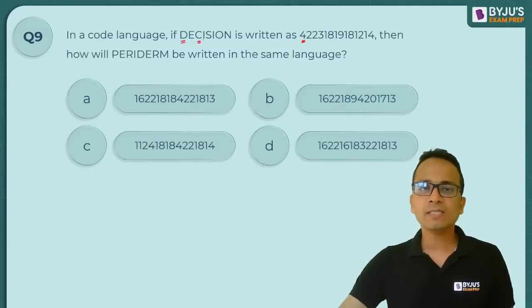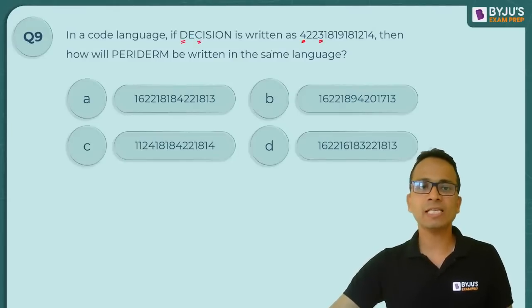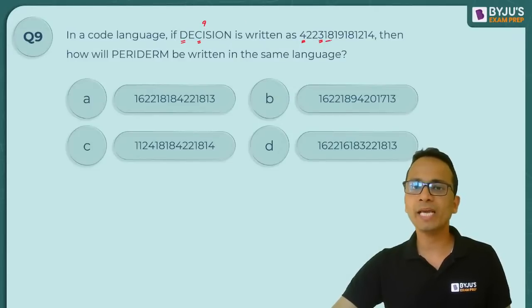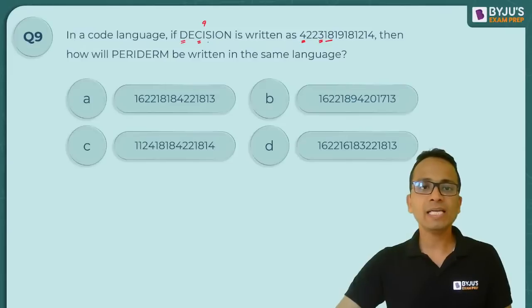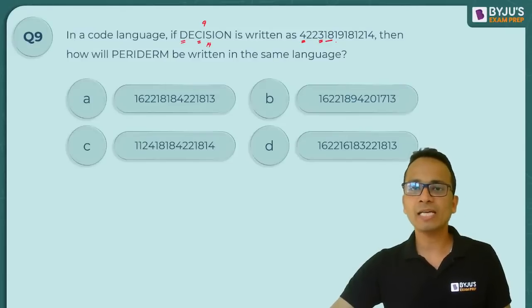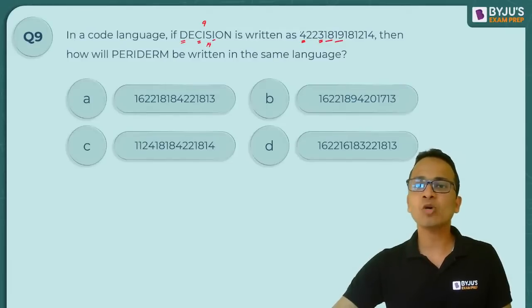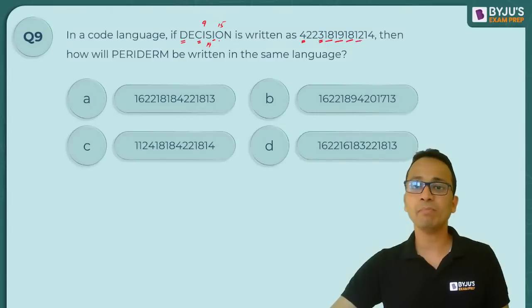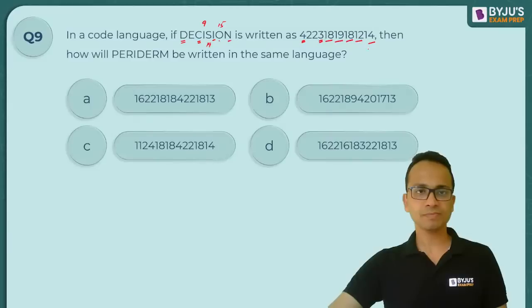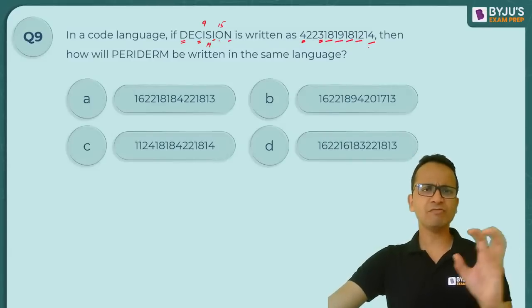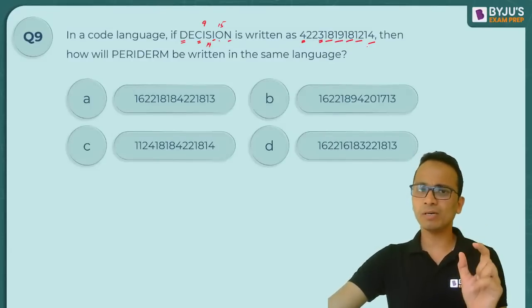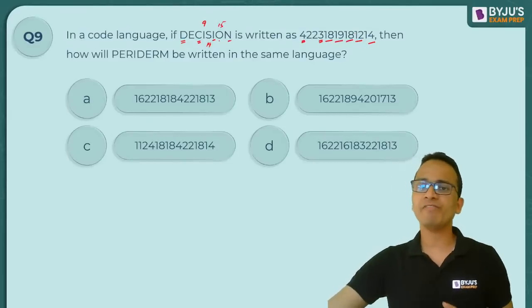Now C is 3, it is written as it is. I का कोड होता है 9 और उसको डबल करके 18 कर दिया. S is 19, it is written as it is. Again I को 18 बना दिया. Fine. O में 15 होता है, यहाँ पे पता नहीं क्या किया, -3 कर दिया and N को as it is लिख दिया. Okay, so what I've done is I have picked the number code for each and every alphabet.